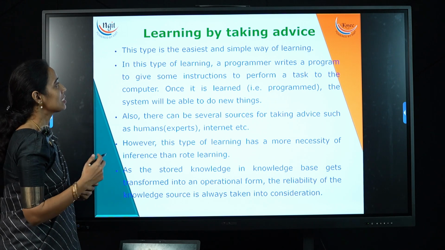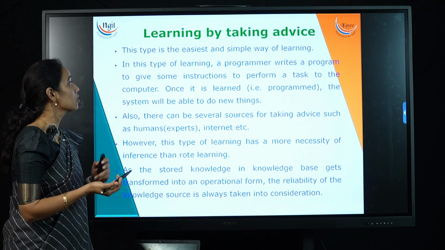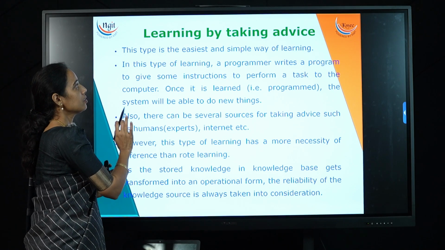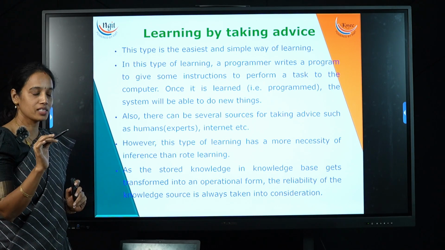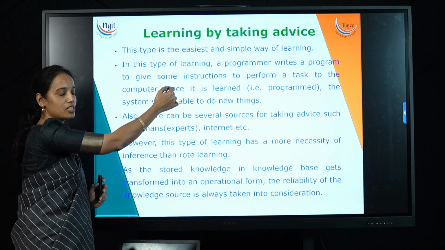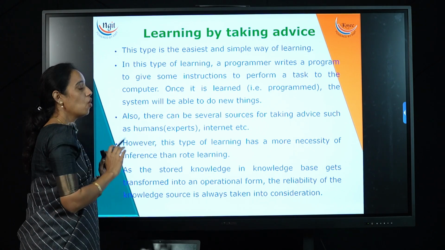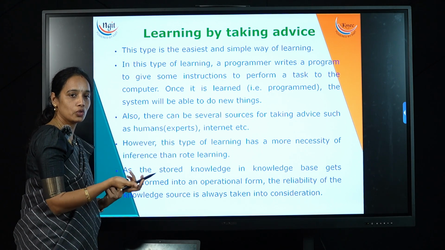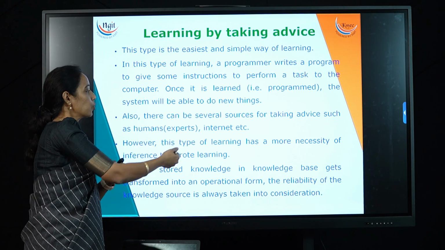And the other one is learning by taking advice. This is the easiest and simplest way of learning. In this type of learning, a programmer writes a program to give some instructions to the computer to perform a task. Once it is learned, that is programmed, the system will be able to do new things. Why? Because it has already been programmed.